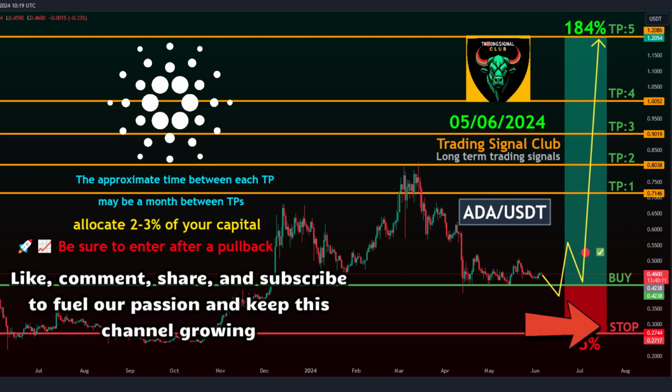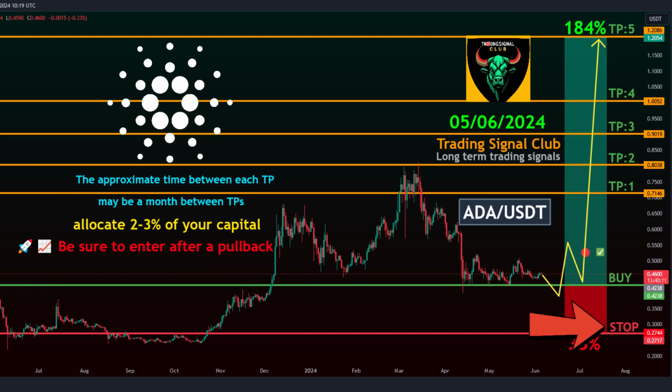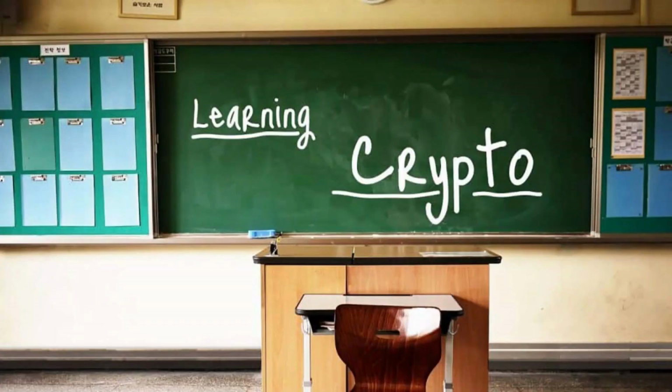Target 5, 1.2086. Stop Loss Level, 0.2744. The secret to success in trading financial markets.